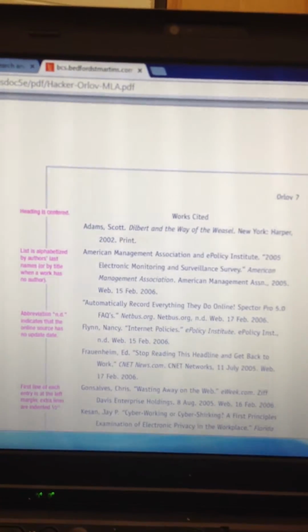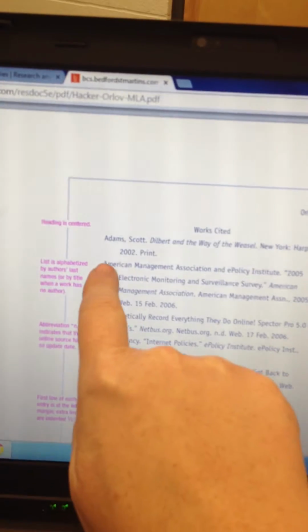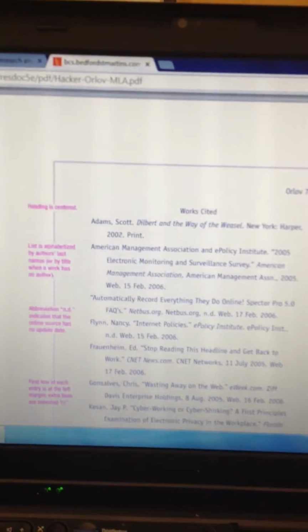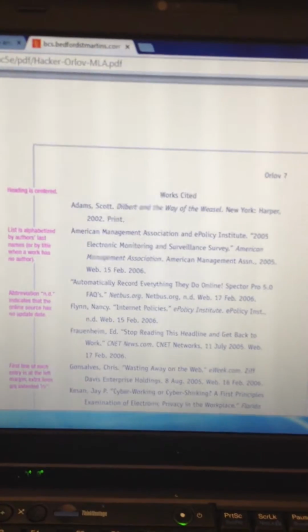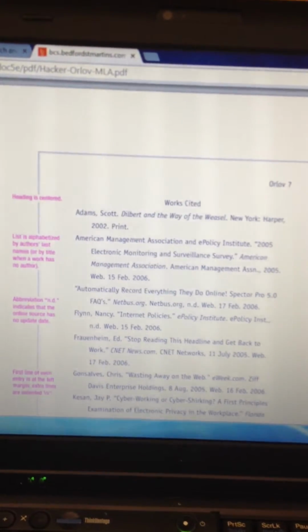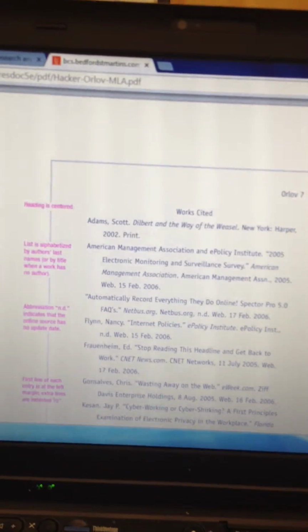All right? I want you to notice that there's just as much room between this line and this line as there is between this line and this line. I keep telling you to double space it. Some of you are quadruple spacing between your entries. Some of you are single spacing your entries and then double spacing between them. That's incorrect. Do not do that. Every line should be equally double spaced.